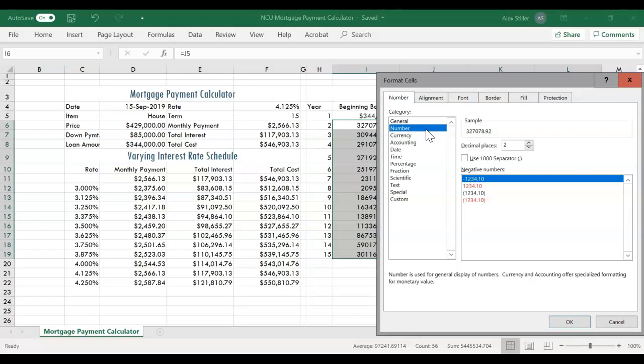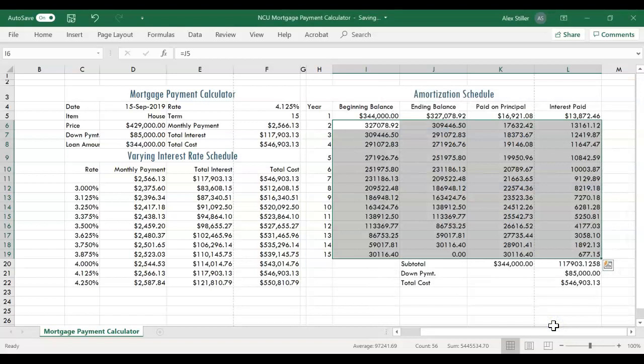Step 3 on page 213, select Currency in the category list to select a currency format, select None in the symbols list to choose no currency symbol, and then click the second format, 1234.10, in the negative numbers list to create a currency format. Click the OK button in the Format Cells dialog box to apply the currency format to the selected range, and deselect the range I6 to L19 and display the numbers in the amortization schedule as shown in figure 4-34.